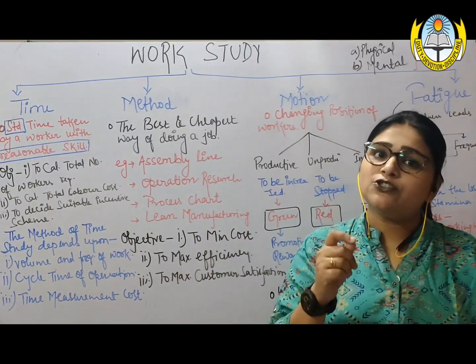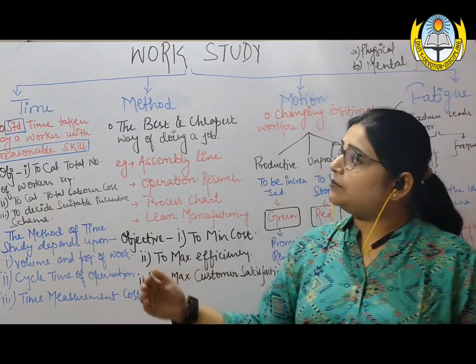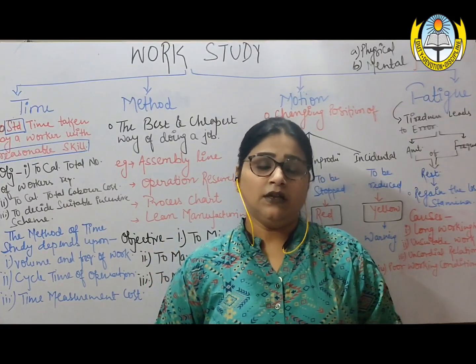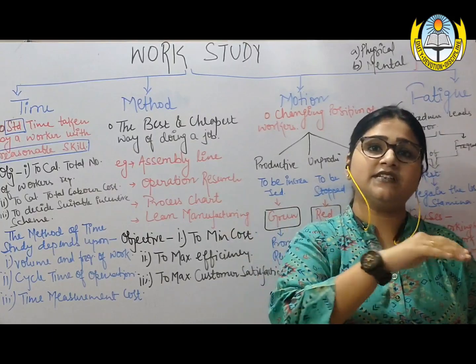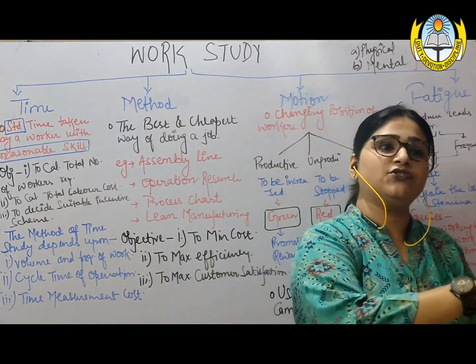With the help of a stopwatch, he calculated the time taken by different individuals. Let's suppose the work was assigned to 4 different people, A, B, C, D, and the times consumed were 10 minutes, 15 minutes, 20 minutes and 25 minutes.